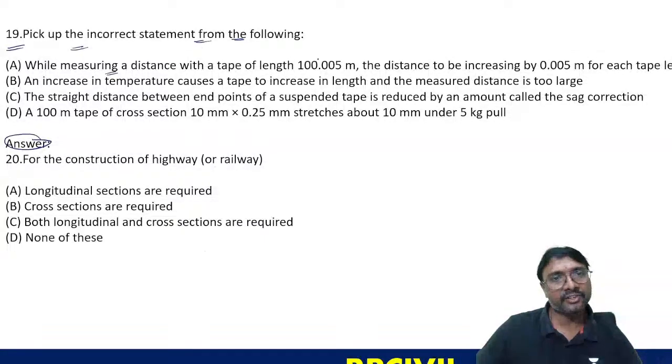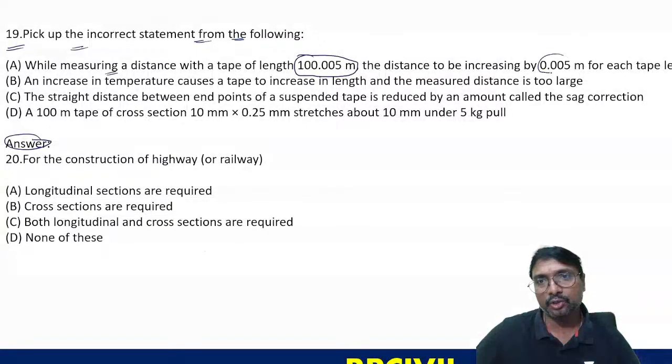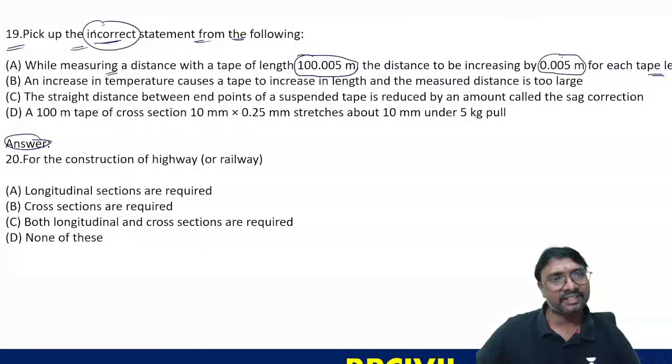While measuring a distance with a tape of length 10.005 meters, the chain is too long, so the distance is increased by 0.005 meters for each tape length. This is correct. You are asked to identify the incorrect statement, so you have to be careful. Incorrect is asked in the question, not the correct one. The first statement is correct only.